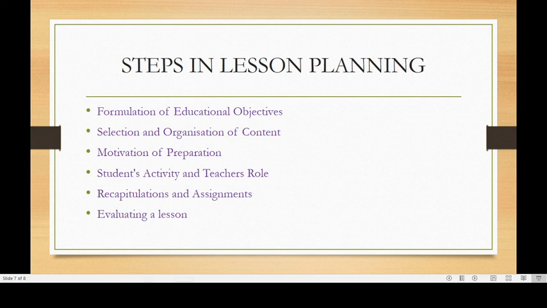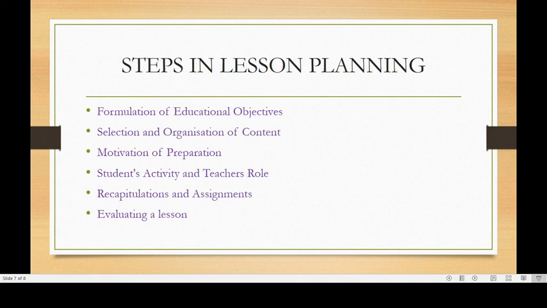After this is the motivation of preparation. Under this, the word motivation is used in two different ways. Motivation as a broad approach to teaching. In this sense, motivation includes all that we know about learning. It is something that is going on all through the period. It comes from the teacher's use of his voice, good questioning, by relating the past to the present, and from many other sources.